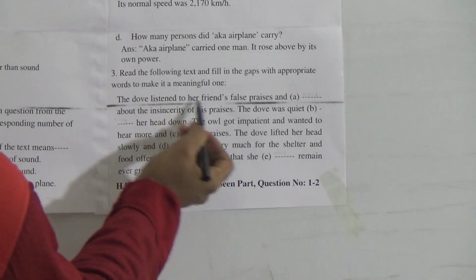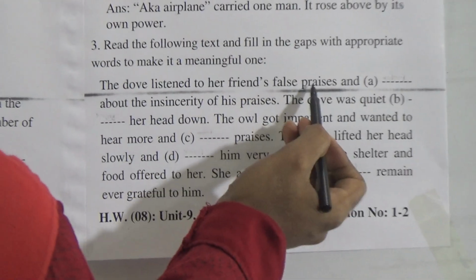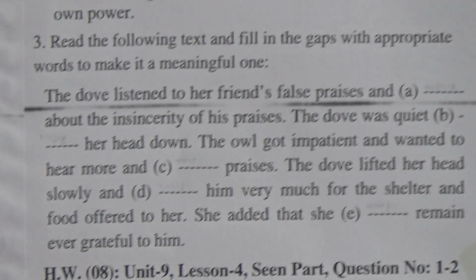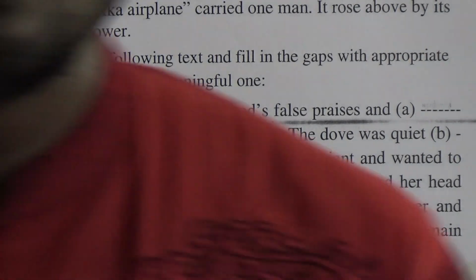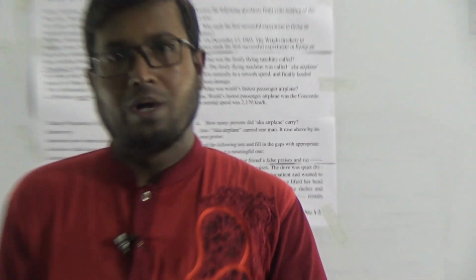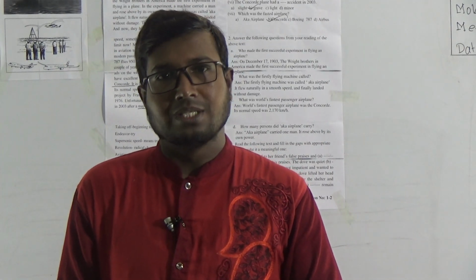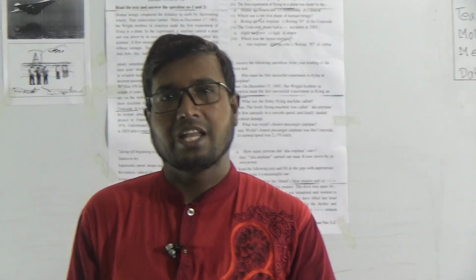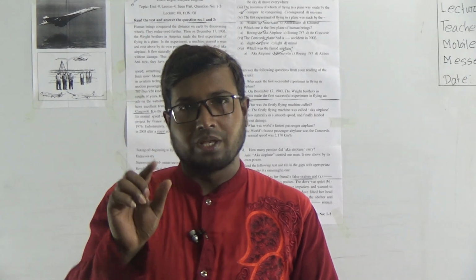The dove listened to her friend's false praises and dash about the insincerity of his praises. In this passage we see that there are 3 characters. One is the dove, who is very sincere and honest. Another is the bat, who is very insincere and a hypocrite.